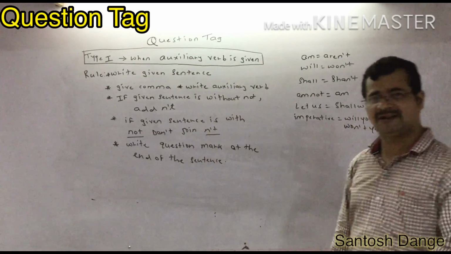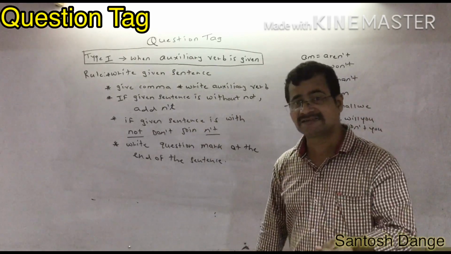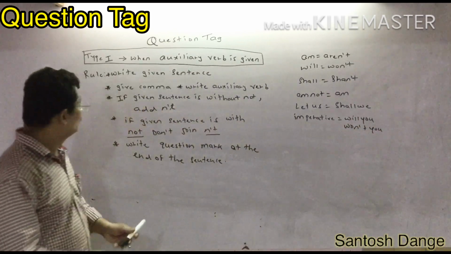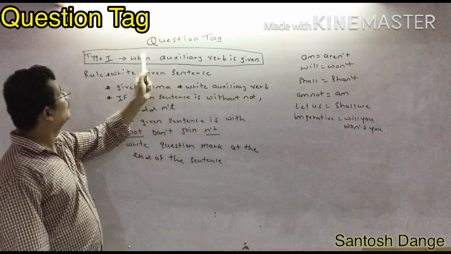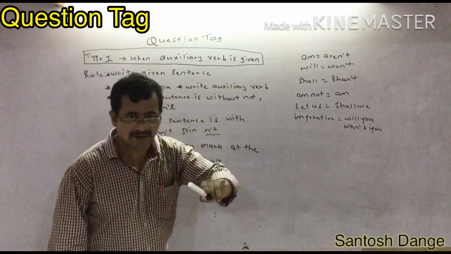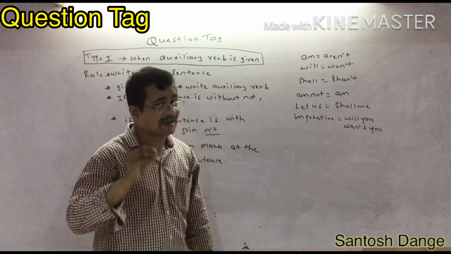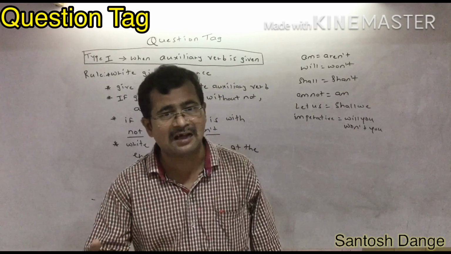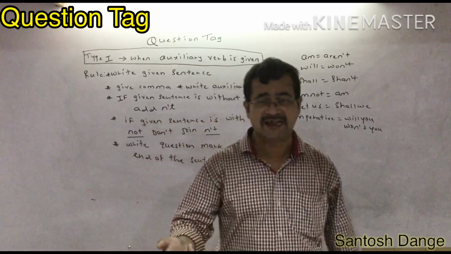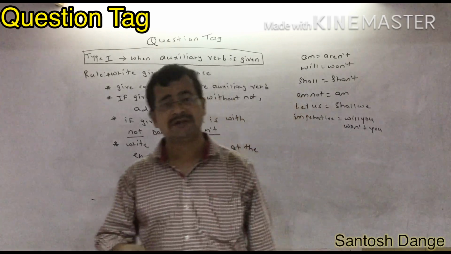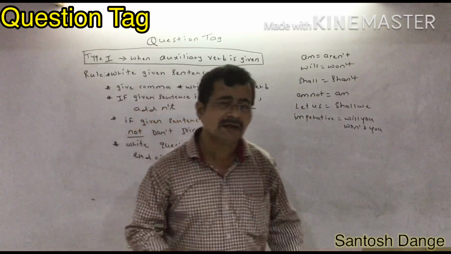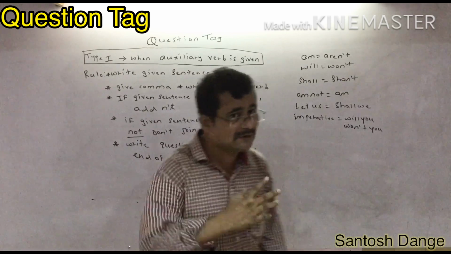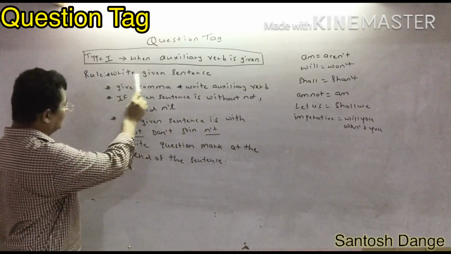You know, because we are learning question tags from childhood, but still there are some errors which are unable to understand easily. So whenever the given sentence is with an auxiliary verb, again and again I am informing you about the auxiliary verb. Am, is, are, was, were, have, has, had, shall, will, can, could, should, may, must, might, these are all auxiliary verbs.